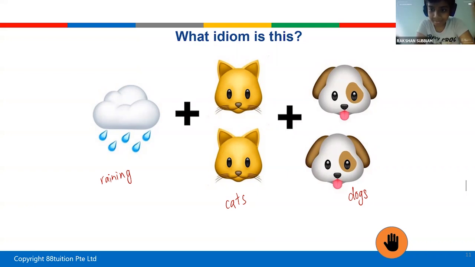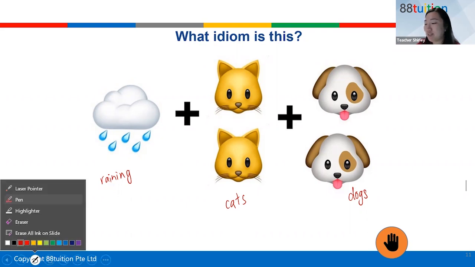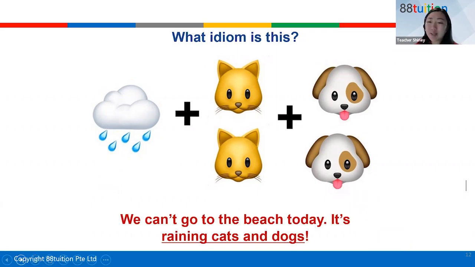So what does raining cats and dogs mean? It means it is raining very heavily. Yes, that's right. I'm sure sometimes in your essay writing, you also use this idiom, right? Raining cats and dogs. So there's an example sentence over there: We can't go to the beach.